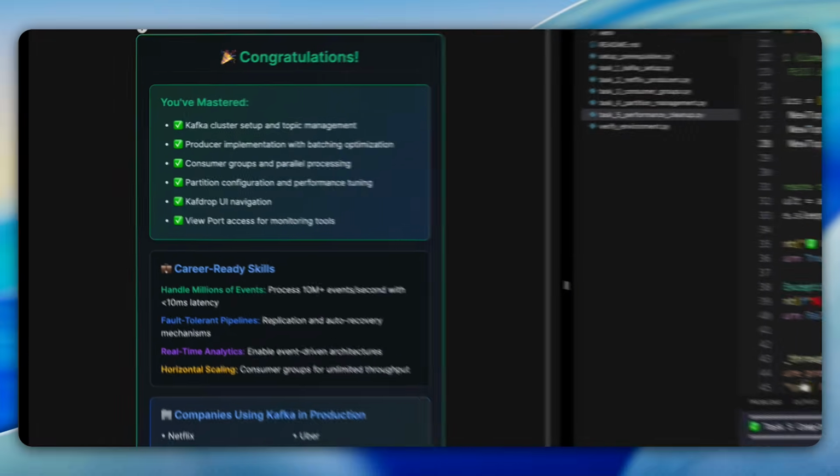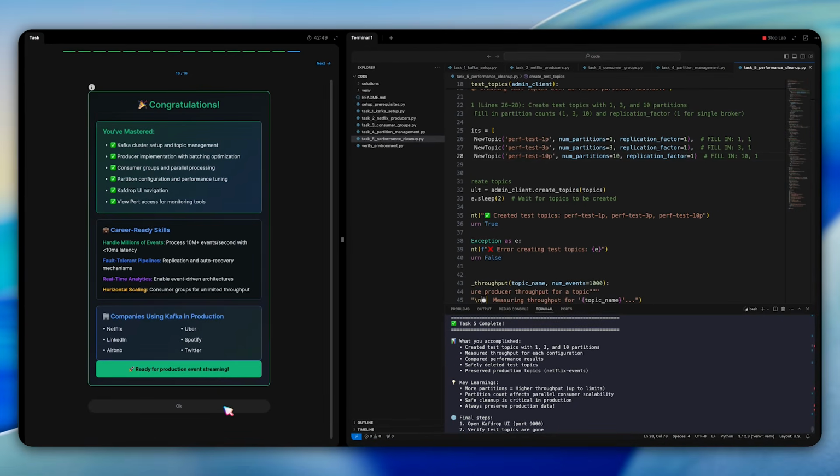Finally, question 16 is our completion page. It congratulates us on mastering Kafka cluster setup, producer implementation with batching optimization, consumer groups with parallel processing, partition configuration with dynamic scaling, retention policy for compliance, and Kafdrop UI navigation. These are career-ready skills that help us handle millions of events, build fault-tolerant pipelines, enable real-time analytics, and achieve horizontal scaling. Companies like Netflix, Uber, LinkedIn, Spotify, and Twitter all use Kafka in production.